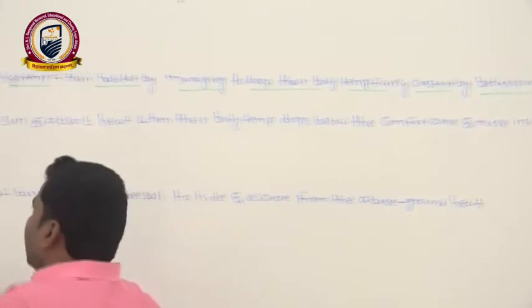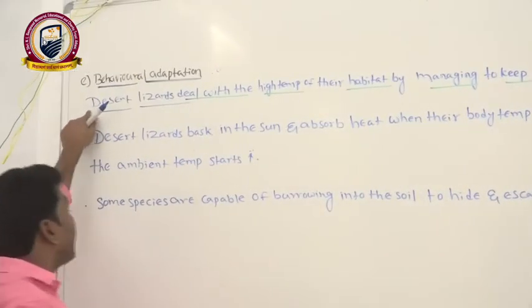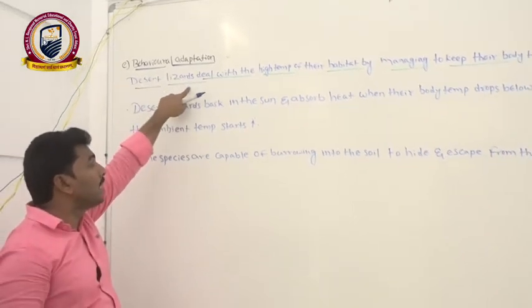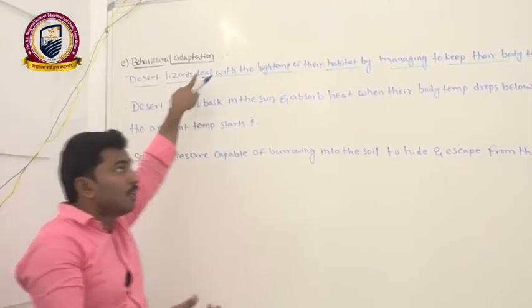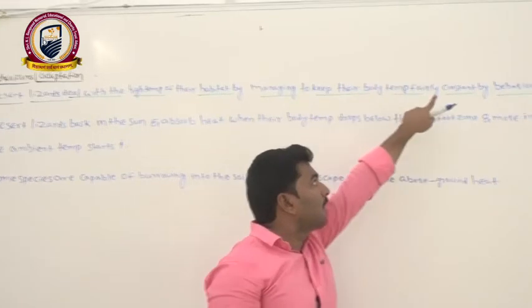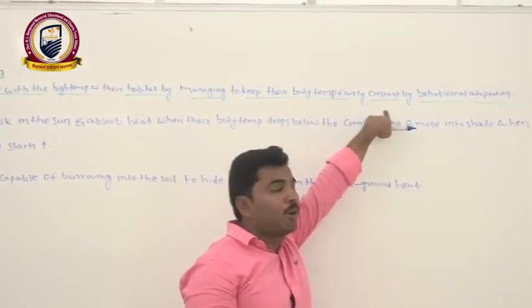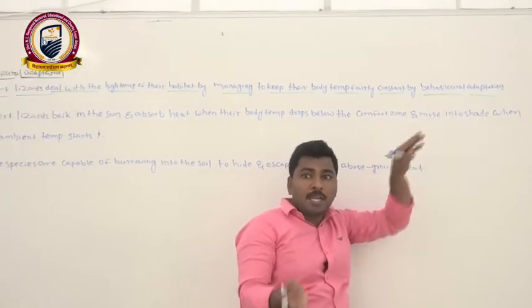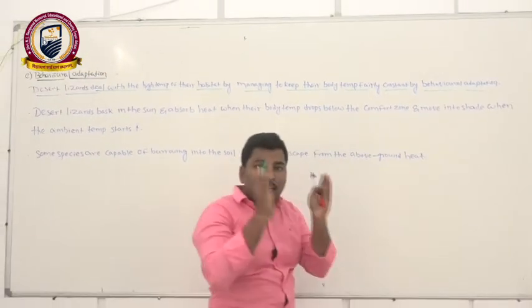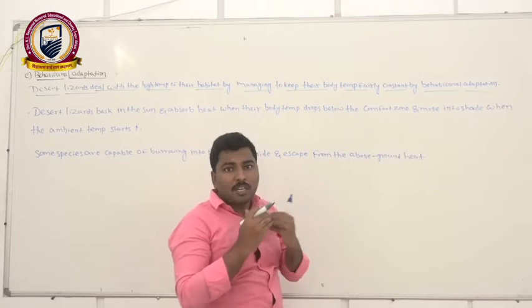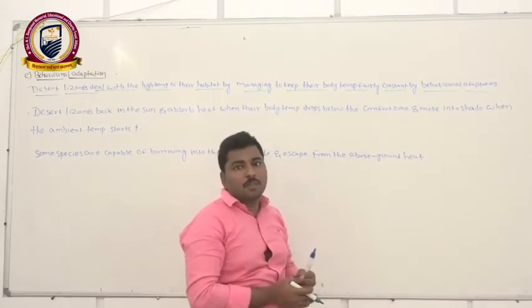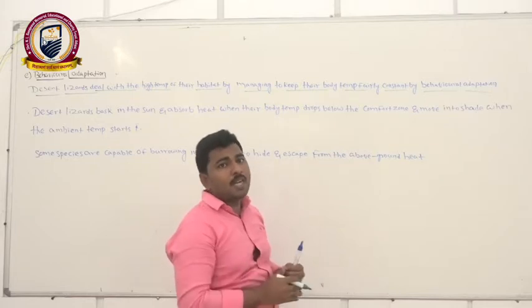The lizards in the desert area, how are they managing their hot climatic condition? To maintain a constant temperature in their body they use behavioral adaptations. Based on changing their behavior, they can maintain a constant body temperature, so that they can adapt to high temperature conditions.